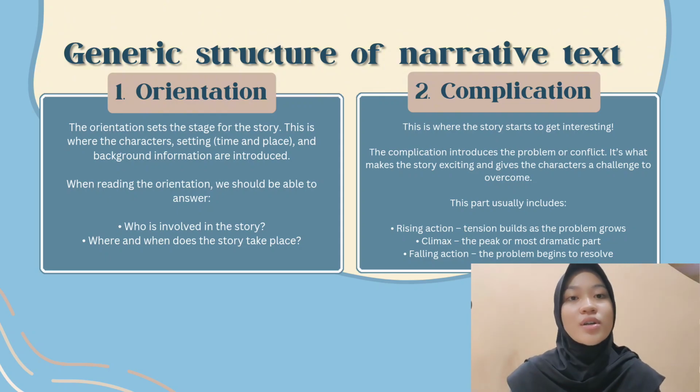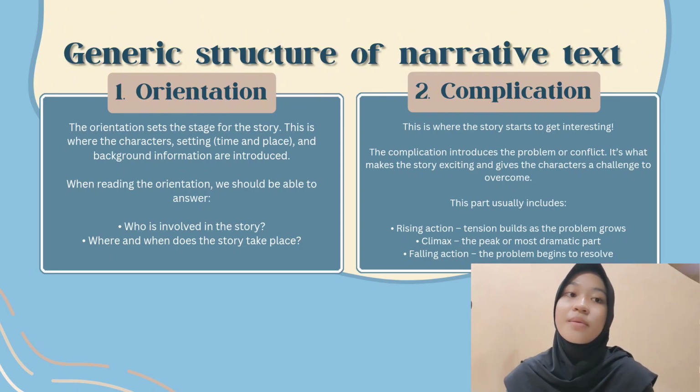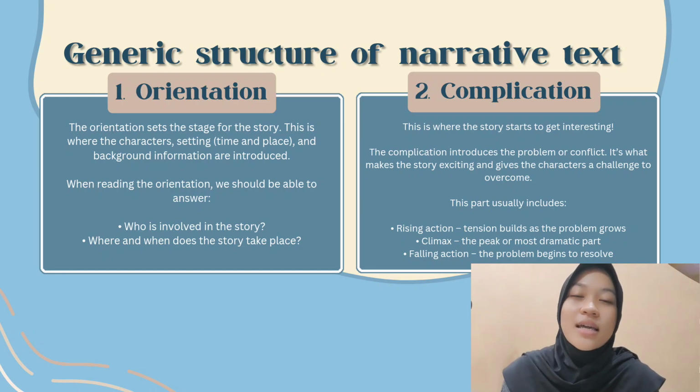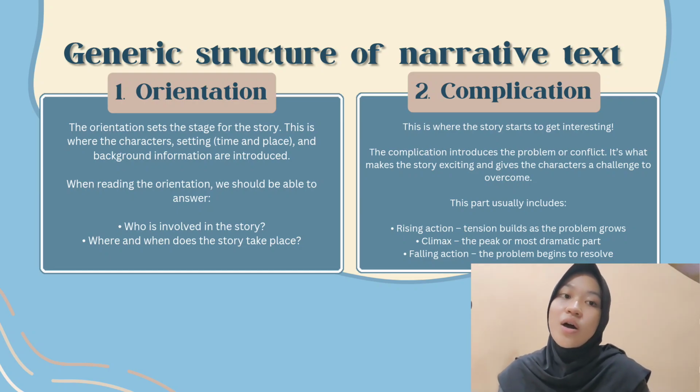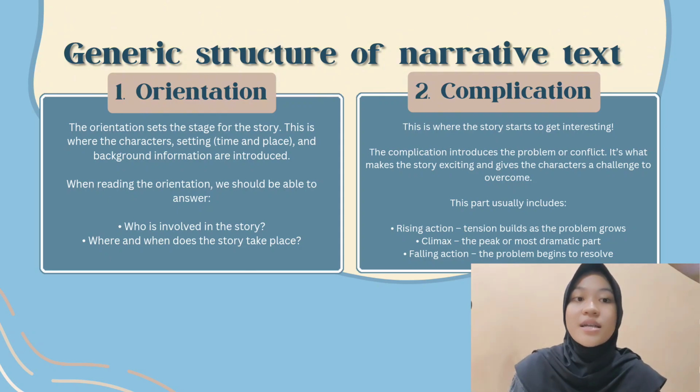This is where the story starts to get interesting. The complication introduces the problem or conflict. It's what makes the story exciting and gives the characters a challenge to overcome. This part usually includes the first, rising action. Tension builds as the problem grows. The second is climax, the peak or most dramatic part. The third is falling action. The problem begins to resolve.